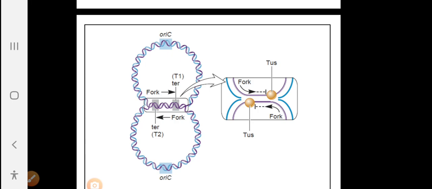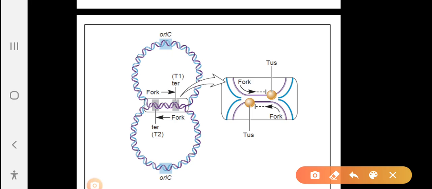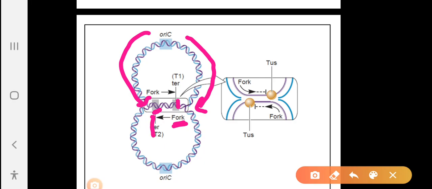If you see the origin, the clockwise fork can cross this terminus point but ultimately stops at this point, and the anti-clockwise fork can cross this terminus point but ultimately stops at this point.